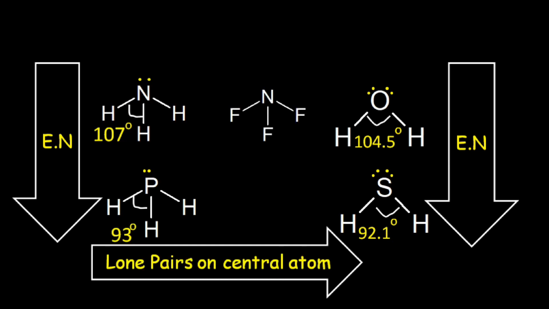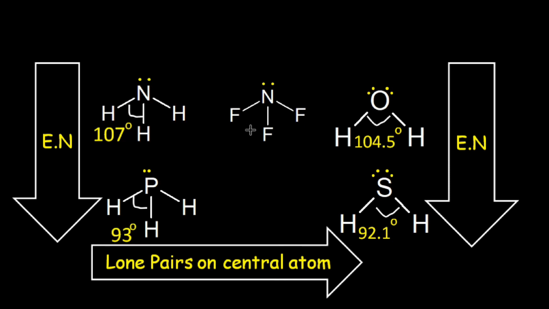Now let's compare the bond angle of ammonia and NF3. Both of these molecules have an equal number of lone pairs and the same nature of hybridization, but different types of substituents. In ammonia, the bond pairs are directed towards the nitrogen, while in the case of NF3, the bond pairs are directed towards the fluorine because fluorine is more electronegative than nitrogen.